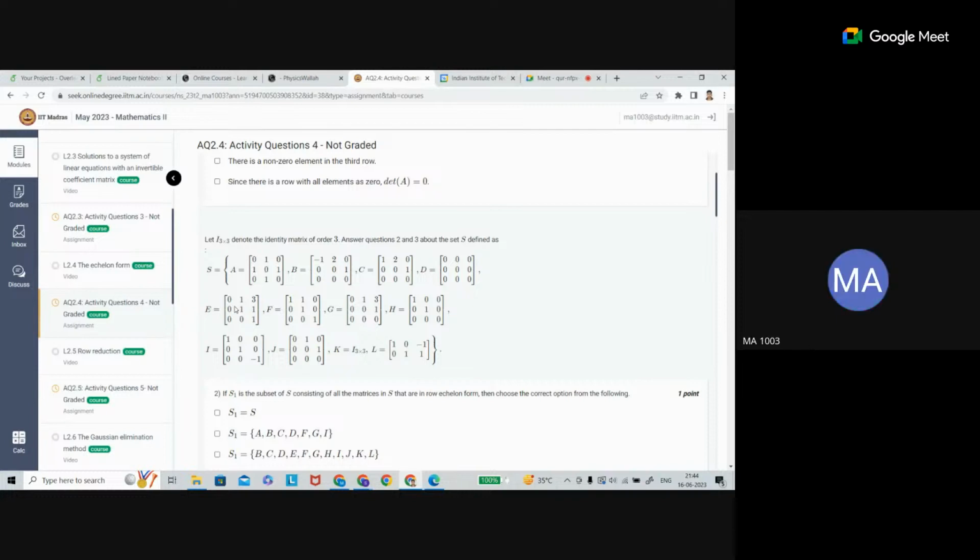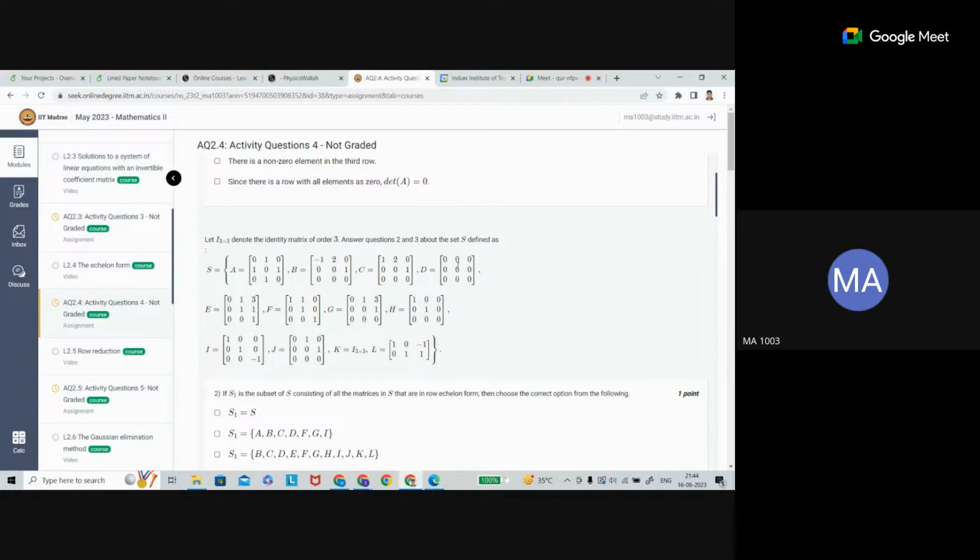Suppose you have a zero matrix; it is in reduced row echelon form, but it is not the identity. The identity matrix is only a square matrix, and echelon form can be any matrix. Then I can add here one extra condition.